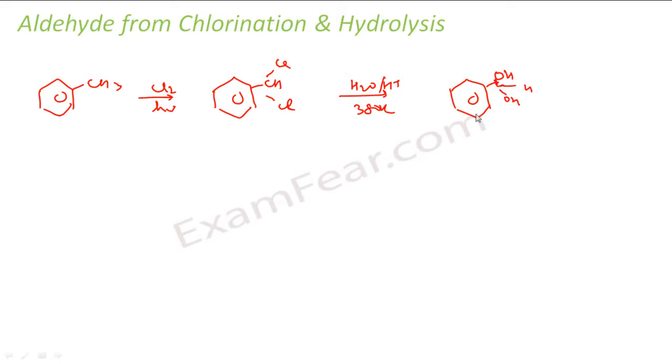This is what you get. There is a carbon here with OH, OH and H. So from this we have seen that in one carbon I have two OH groups, which is very bulky. So a water molecule will come out and you will get C double bond O and H. You will get benzaldehyde. This is my benzyl chloride.